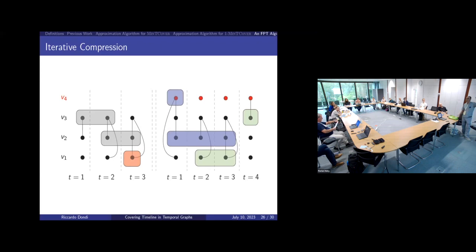So what is the idea? For V4, as I told you, we branch. We say, okay, we will try all the possibilities. And here, for example, I decided to consider the case where vertex V4 is active in 1. For V2, I can branch because basically you can see that in the left part, V2 and V3 are defined in positions 1 to 3, and V2 will be active between 1 and 3, so in positions that are already covered by vertices having positive span. So I can branch. I have from T1 to T3.